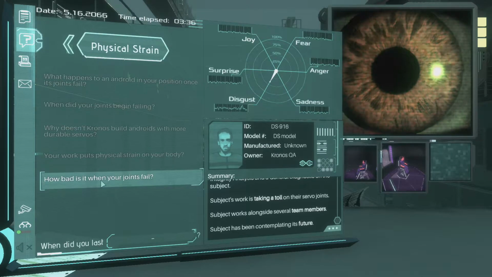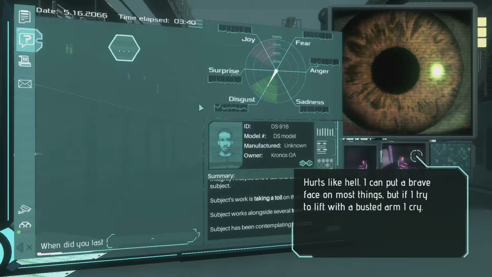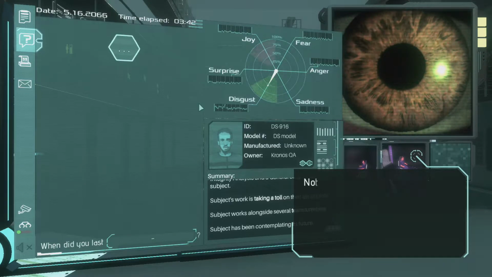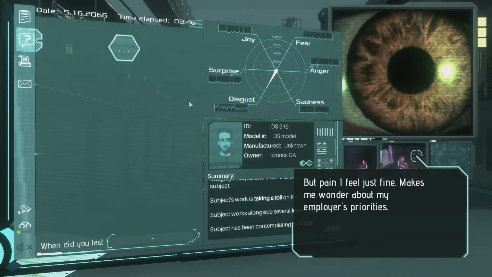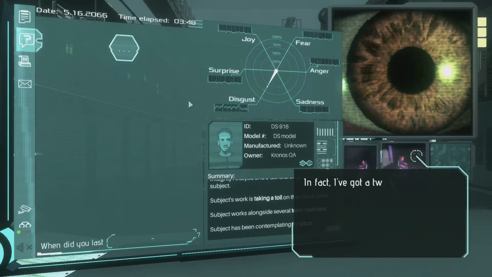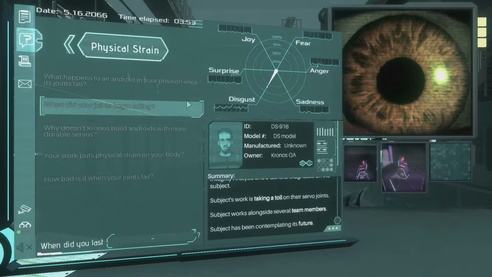How bad is it when your joints fail? It hurts like hell. I can put a brave face on most things, but if I try to lift with a busted arm, I cry. Not from sadness, I don't feel that. But pain I feel just fine. Makes me wonder about my employer's priorities. In fact, I've got a twinge in my shoulder right now. I reckon there's a dodgy contact.